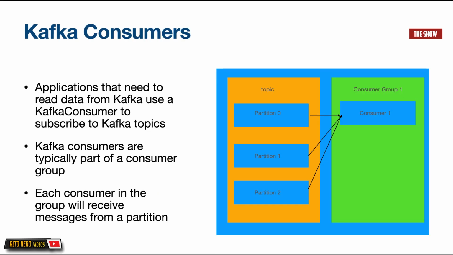Applications that need to read messages from Kafka will use a Kafka consumer to read messages from topics that the consumers are subscribed to. Now, Kafka consumers are normally in a consumer group. What is a consumer group? A consumer group is basically when a group of consumers come together to read messages from subsets of partitions. In this illustration, as we can see, there is a topic which has 3 partitions and a consumer group that has just 1 consumer. Since we only have 1 consumer, that consumer will be responsible for reading all the messages in all 3 partitions.